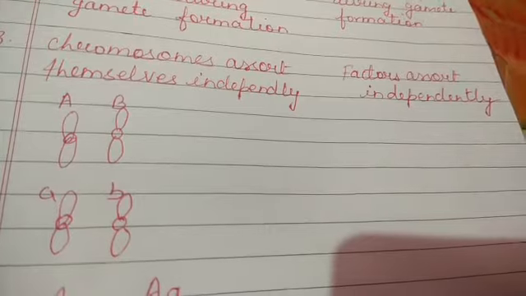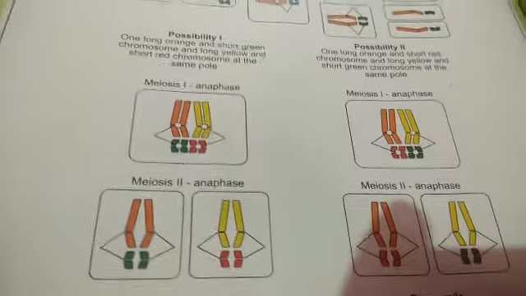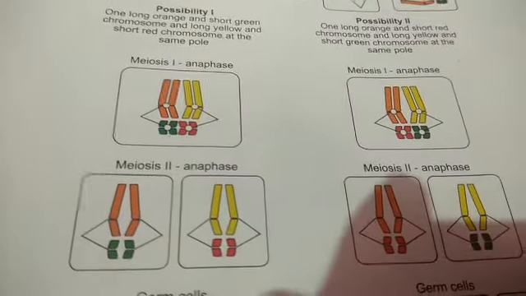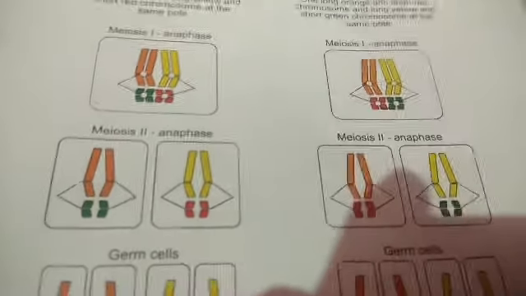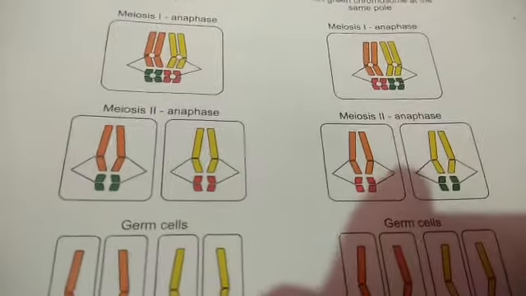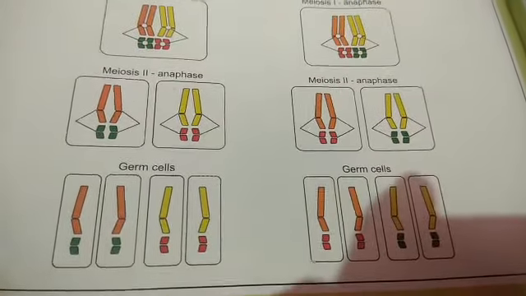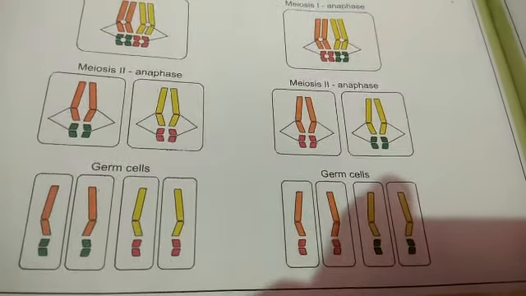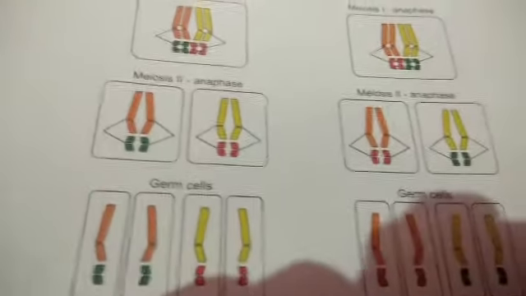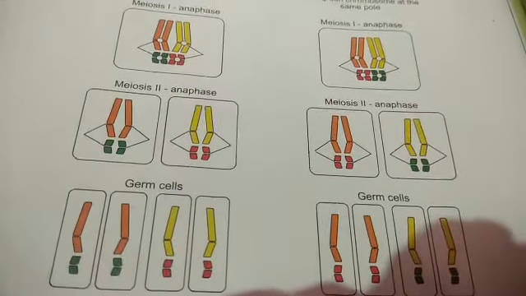Okay, now I am going to show you the diagram, then you will come to know. Now see this diagram. That orange is with the short green color, yellow with red color. In meiosis two, you just see these get separated, and then in the germ cells, all are sorted independently, all segregate. It is proved by this diagram. See the diagram, all the germ cells in the last are there. All are sorted independently, all separated independently. You can see in the diagram.